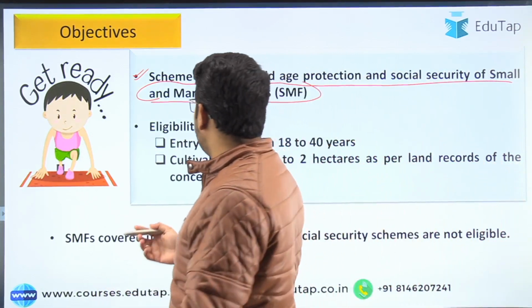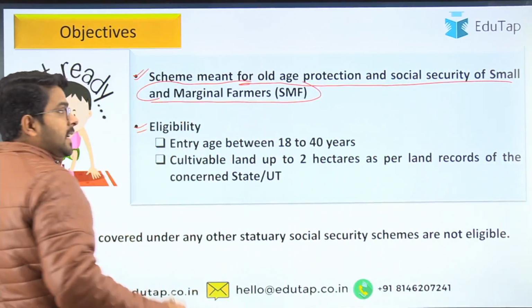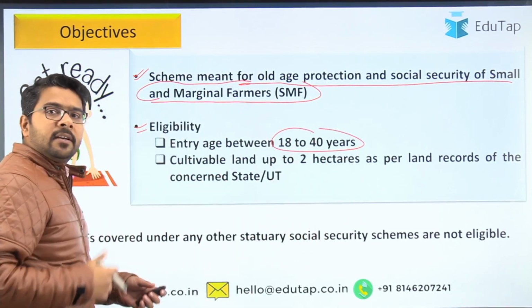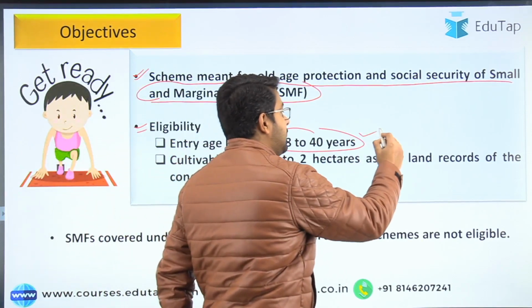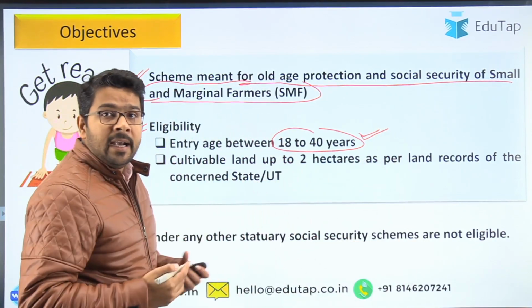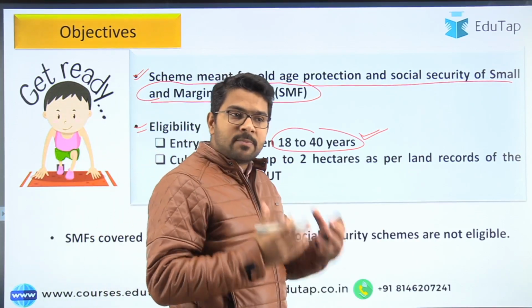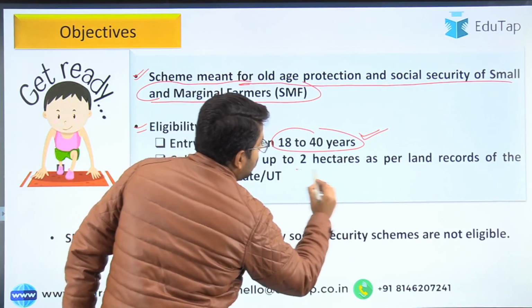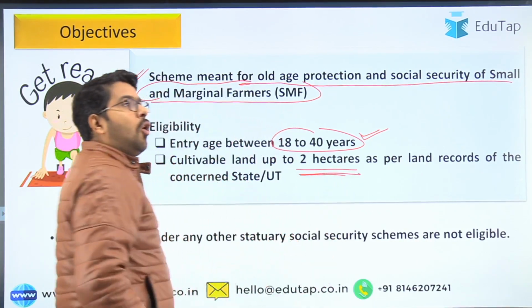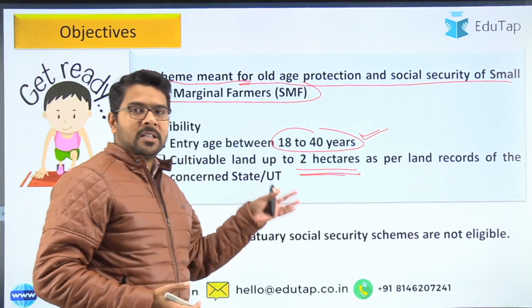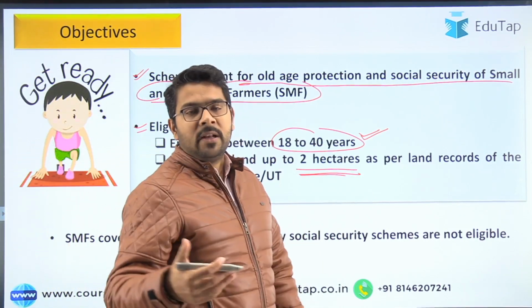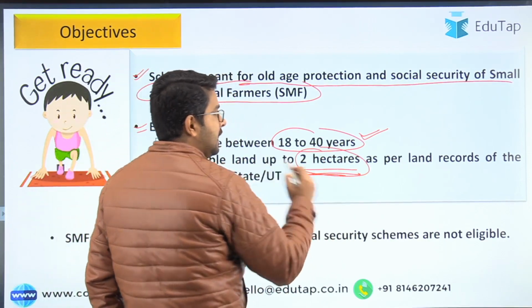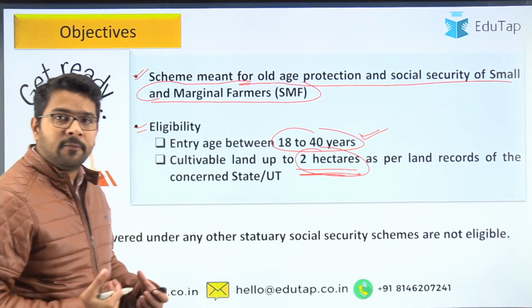Then within the small and marginal farmers, what is the eligibility criteria? They can join this scheme when they achieve the age of 18, and till 40 years they can join this scheme. And the requirement is that the scheme will consider only those farmers that have land up to 2 hectares. We know that small and marginal farmers are generally categorized as the ones holding land below or up to 2 hectares. So this is the criteria for deciding the farmers.